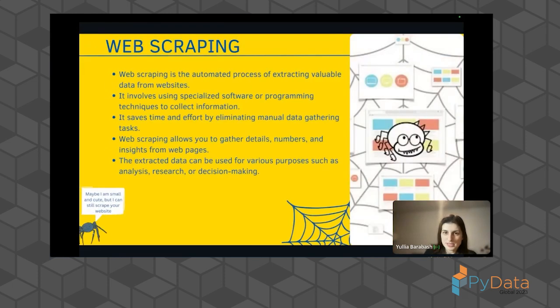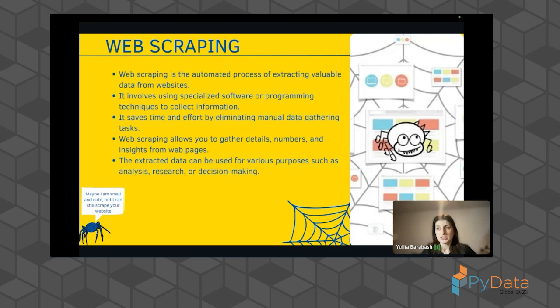And basically, web scraping is used for extracting data from websites. For example, you can have software that can collect information and process information. You can also do some automation, like scheduling your collection of data. And right now, data is very important, especially when we have a lot of different machine learning stuff around us and where you need to train your models.